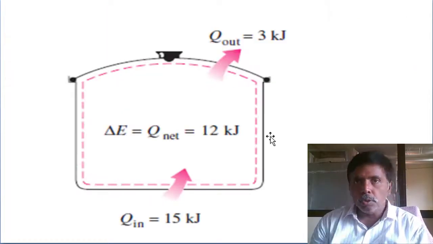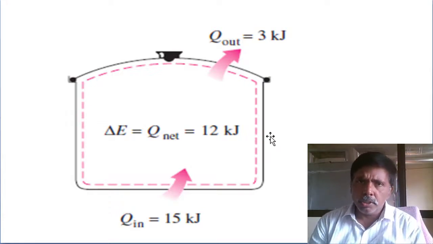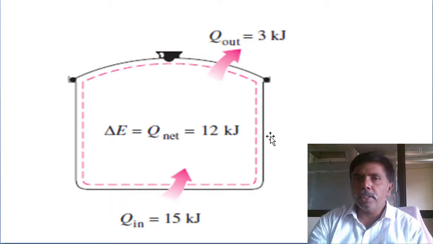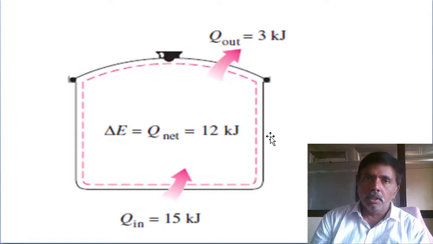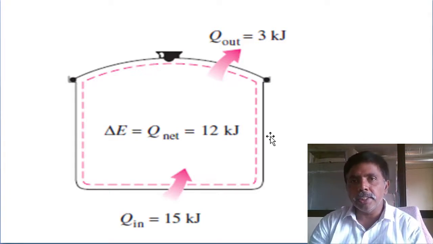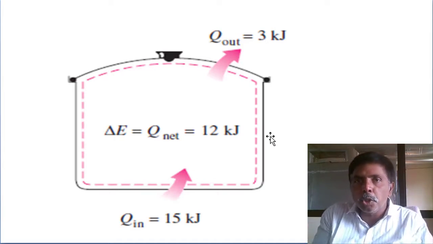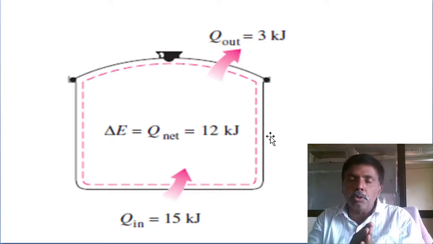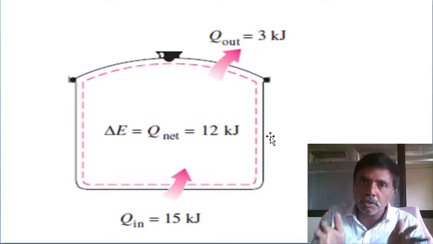The next example. Suppose in a home we are continuously getting solar energy. Walls will reject some heat. Suppose 15 kilojoules of energy is coming into the home and 3 kilojoules of energy is lost through the walls. Even if it is fully insulated, some loss will take place. Then the remaining energy is the accumulation of energy inside the room. Inside the room the temperature is increasing. So energy in is 15 kilojoules, energy out is 3 kilojoules, and the remaining 12 kilojoules is the change in energy of the room, the accumulation of energy inside the room.